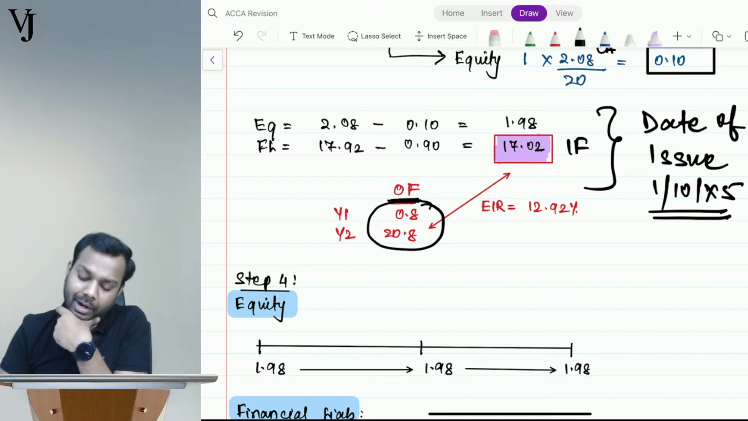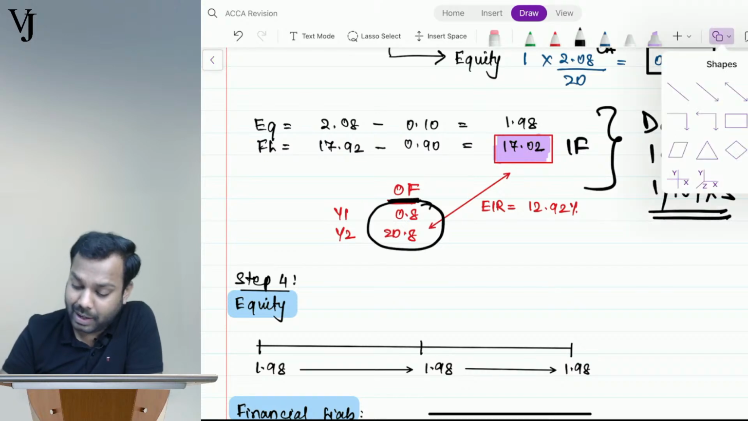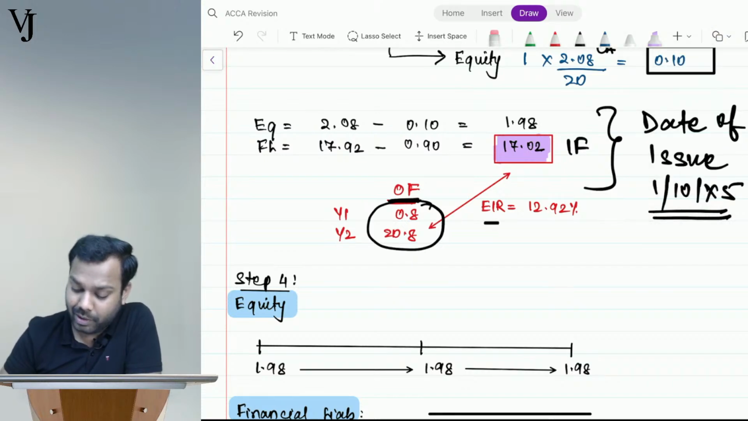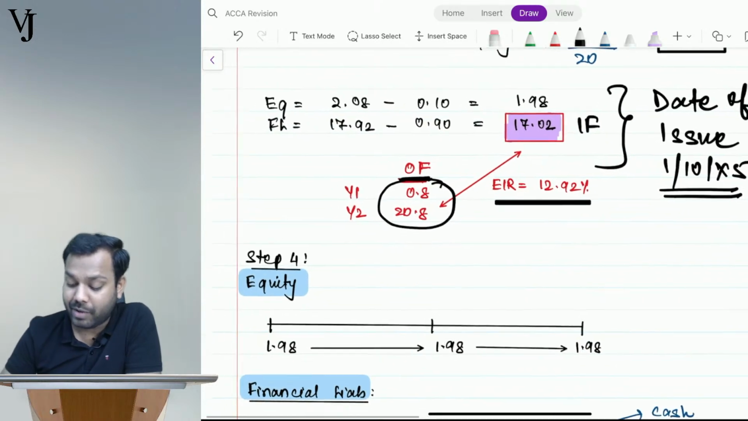Can you please calculate the rate between them, the IRR, the internal rate of return between them? In the exam they will calculate and give you the EIR. So this comes to 12.92%. I have calculated and given it.